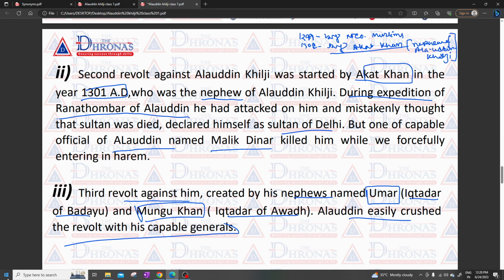But one of Alauddin Khilji's very capable officials killed him while he was forcefully entering the harem. The third revolt against him was created by his nephew Omar, the Iqtidar of Badayu, and Mungu Khan, the Iqtidar of Awadh. And again Alauddin Khilji crushed the revolt with his capable soldiers.